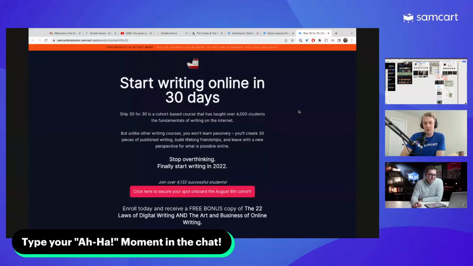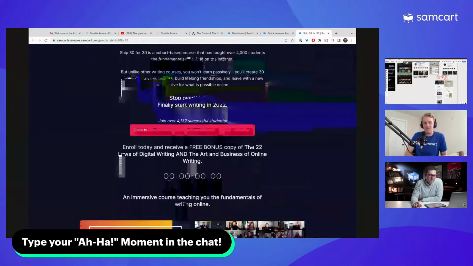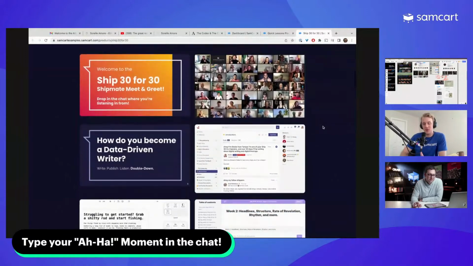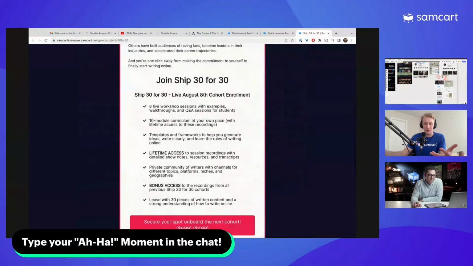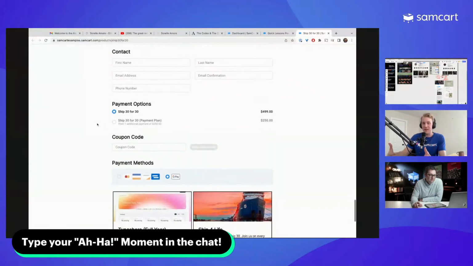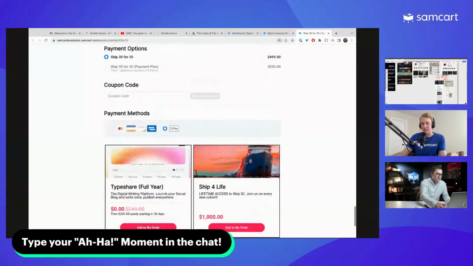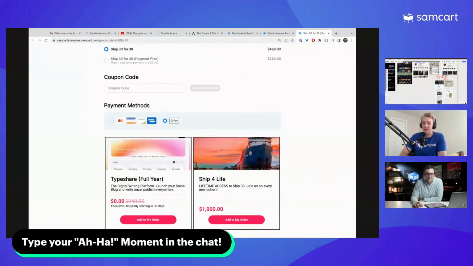Yeah, that's right. Ship 30 for 30. They are a 30-day cohort class, so they do a rolling cohort every now and then where you bring in students at one point. But once you go through that 30-day course, at the very end, they also sell a membership called the Captain's Table. They filter out the users, find the most advanced ones, and say, hey, I think you're ready for this membership. Last time I checked, it was roughly $1,500 a year.